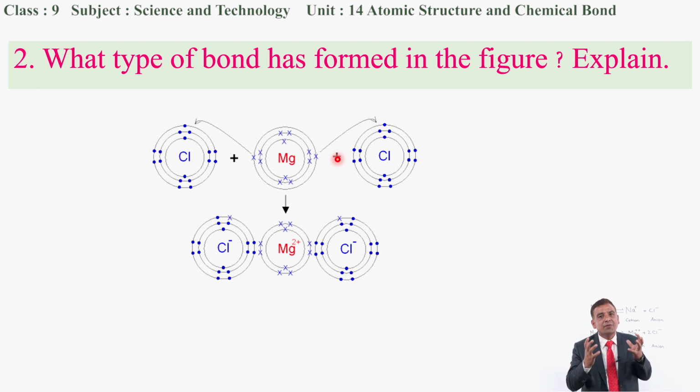How does the electrovalent bond form? Can you say? Yes, the electrovalent bond is formed by transferring the electron from one atom to another atom. So if this is so, then you can see the electron is being transferred from magnesium to chlorine atom. So it is all about the electrovalent bond. The type of bond that can be formed in this molecule is the electrovalent bond. So you can explain in your own words also, by knowing this fact and looking at the structure here.